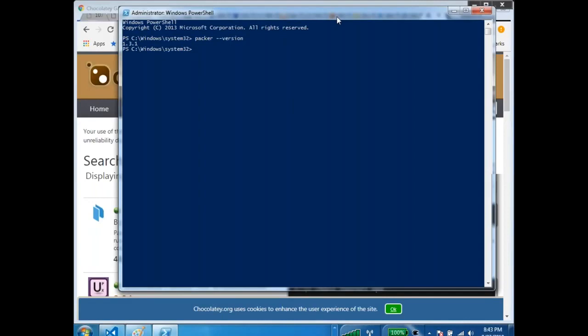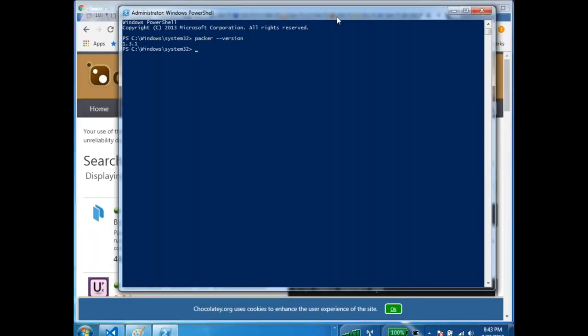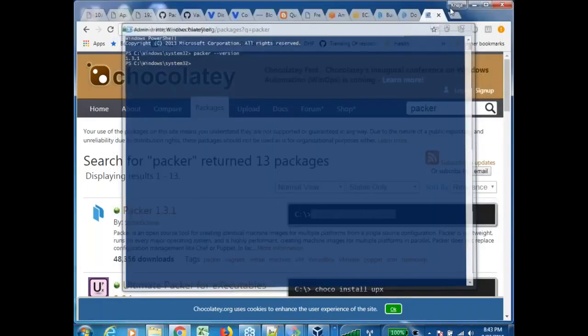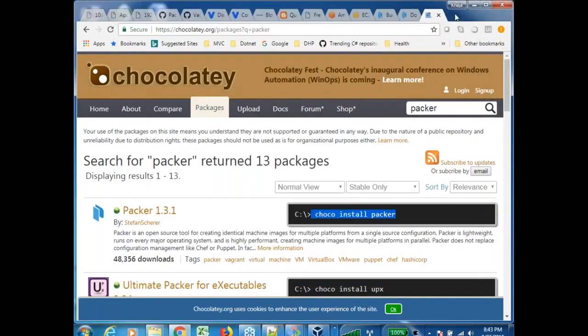Okay. Now I want to use Packer to build what? Amazon machine images, right? So whenever you want to use Packer to build something in Amazon, you need some Amazon software also. So the Amazon software which you want for this purpose is AWS CLI.